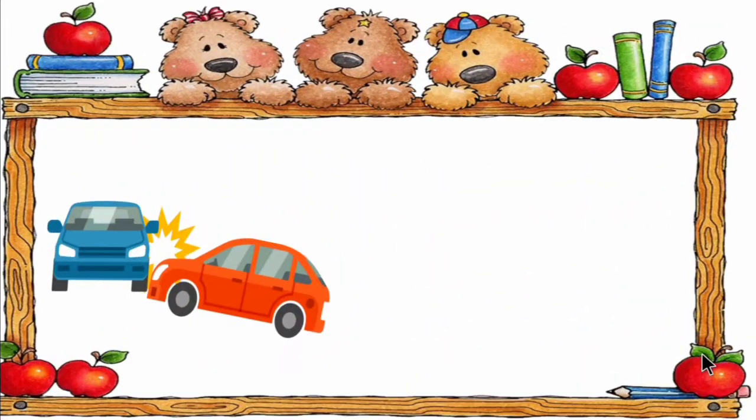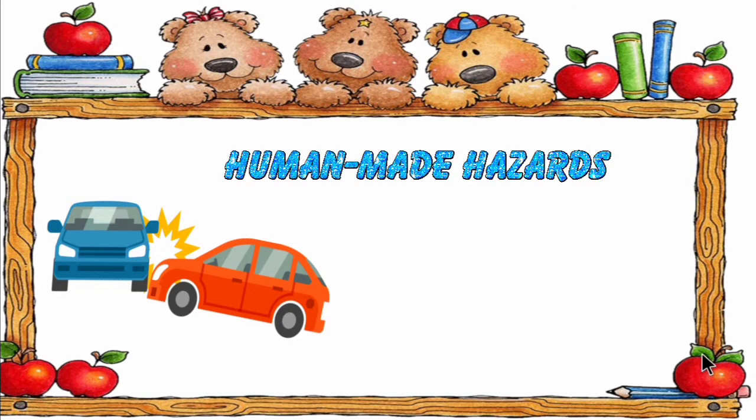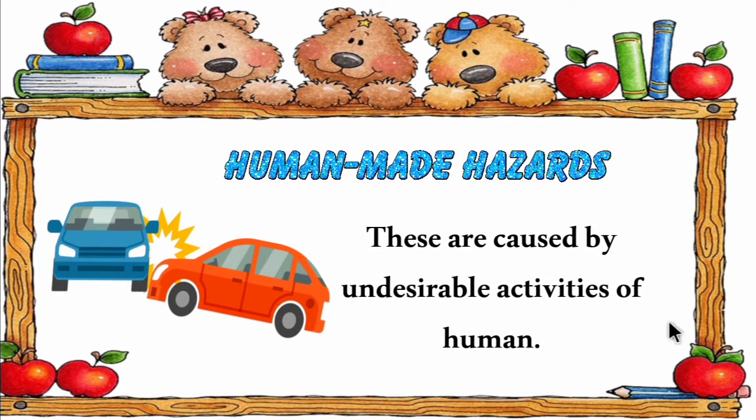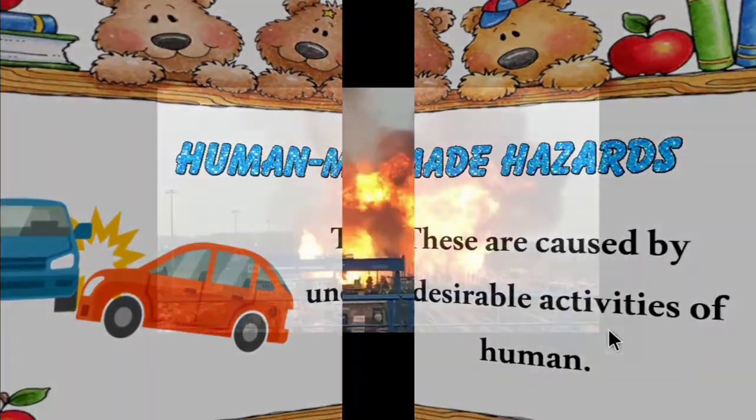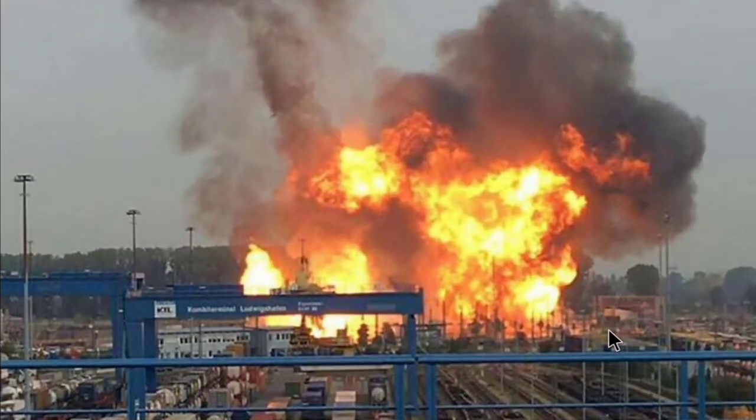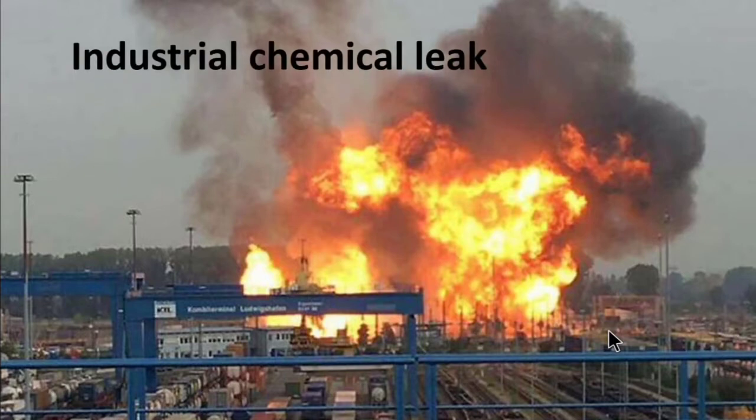So now let's see about human-made hazards, that is man-made hazards. These hazards are caused by undesirable activities of human beings. So let's see what are the undesirable activities. First one is the industrial chemical leak.